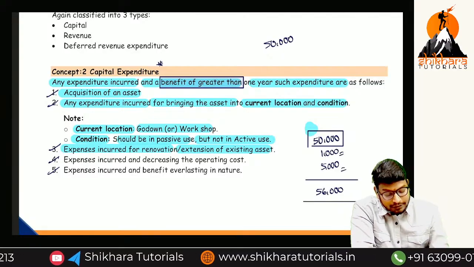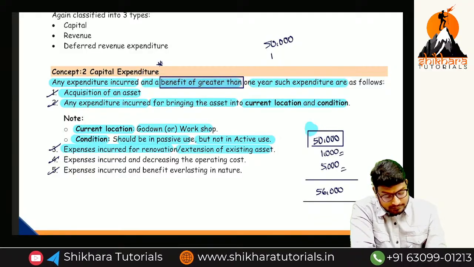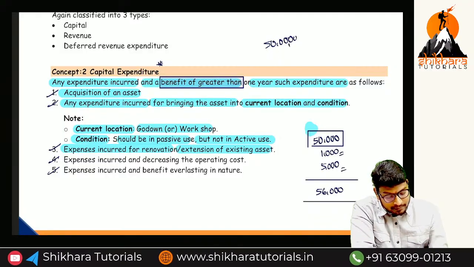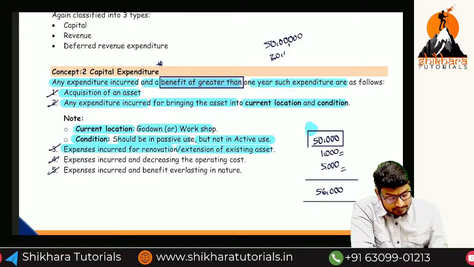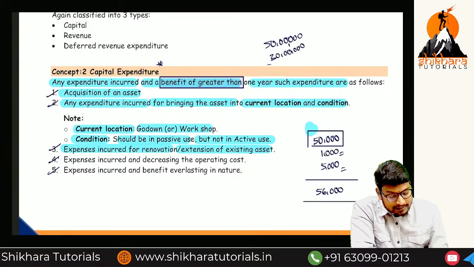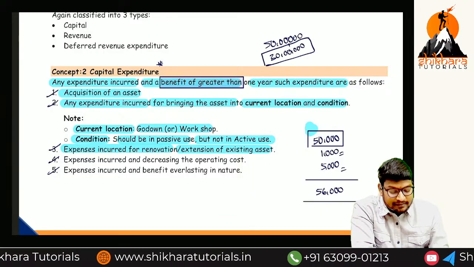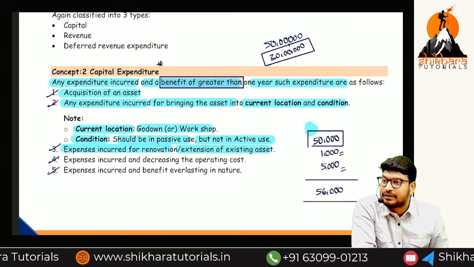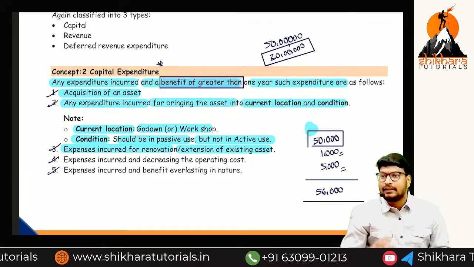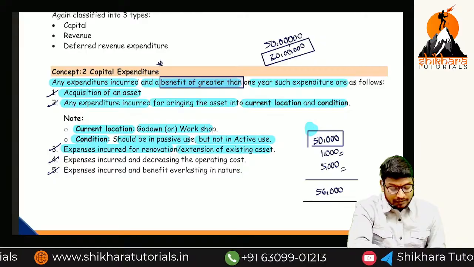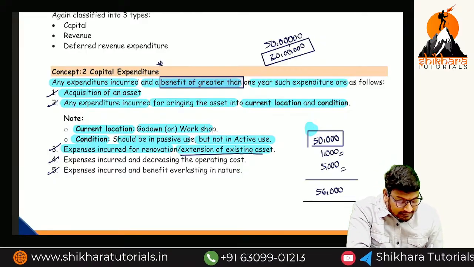So we are going to construct another 2 floors. Okay, now we are going to incur another 30 lakhs. Okay, na? This 30 lakh is also called capital expenditure or revenue expenditure, ma? Capital expenditure. Because why are we incurring that 30 lakhs, ma? Because it is for the extension of an existing asset.